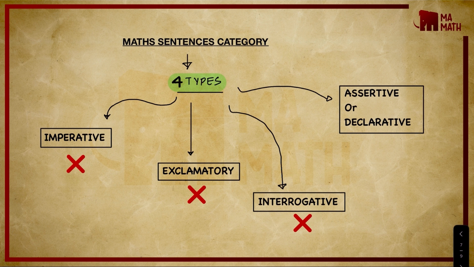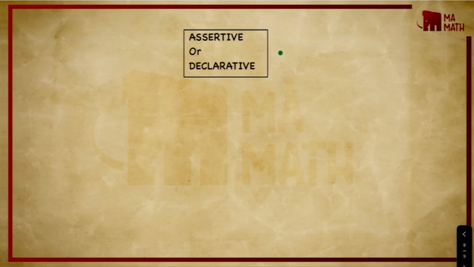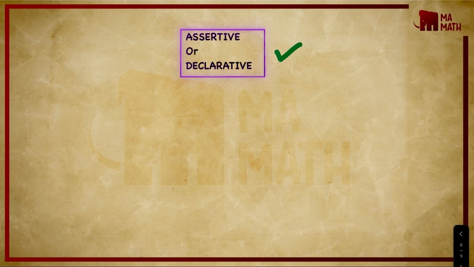The only sentences which have a truth value are assertive or declarative sentences, which state a fact or belief. From here on, whenever we are making sentences, we'll only talk about assertive or declarative sentences. They are the only sentences taken into account when we talk about statements.